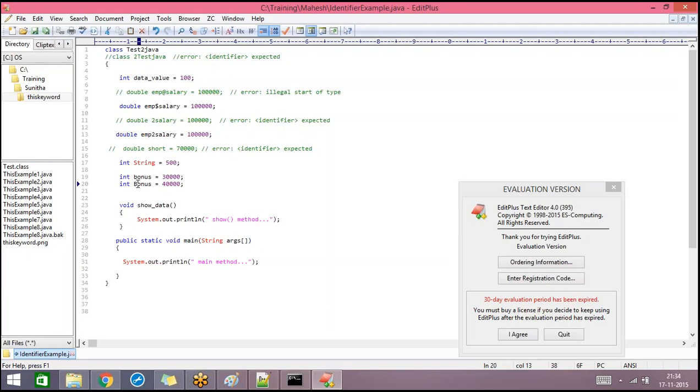But can you explain once again why String can be accepted as an identifier? Yeah, it can be accepted as an identifier. This is not a rule, this is just a convention, but generally this is not recommended. Not just String, anything. All other predefined class names and interface names can be used as identifiers, but it's not recommended to use.